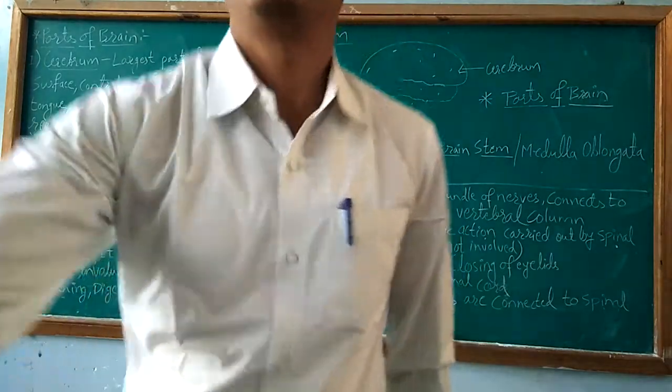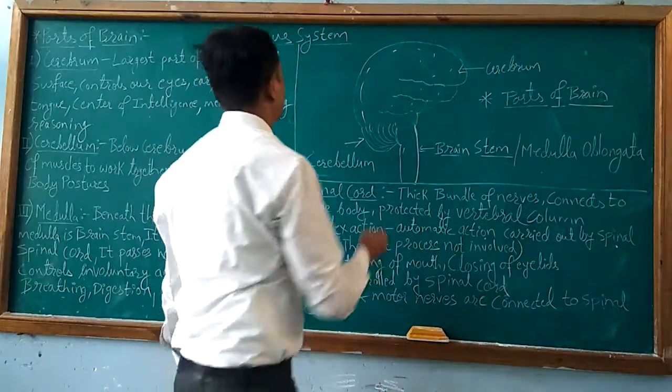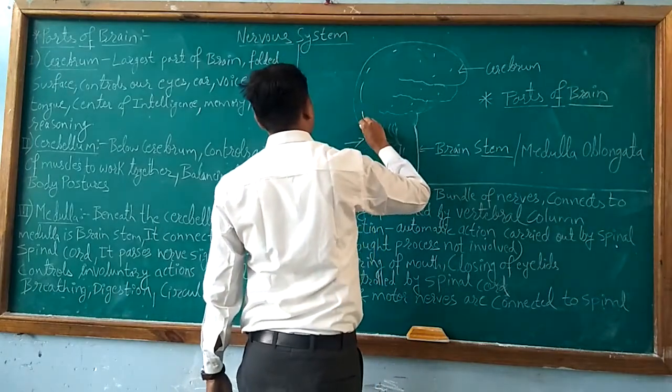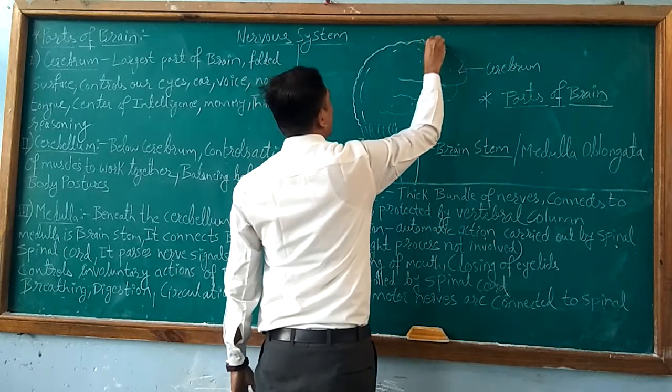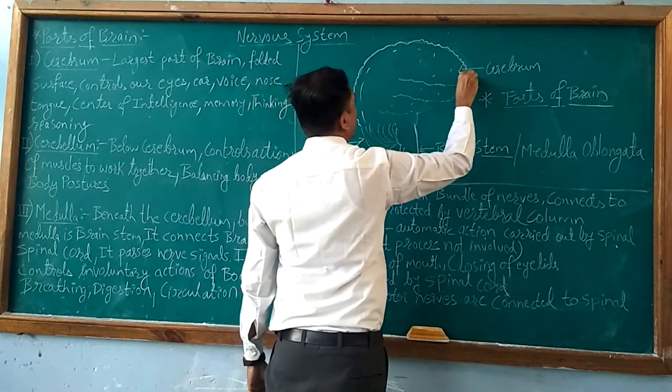So you can see that the folded surface of the brain is having the folds on the surface of the brain.